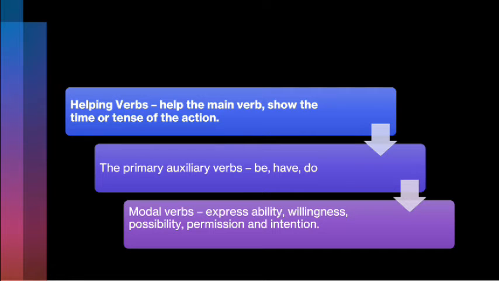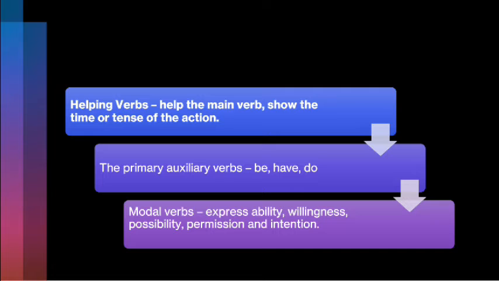Now move to the helping verbs. Helping verbs are also known as auxiliary verbs. There are two kinds of helping verbs. One is the primary helping verbs or primary auxiliary verbs, and the next one is the modal auxiliary verbs. These auxiliary verbs help the main verbs to show the time or tense of the action.